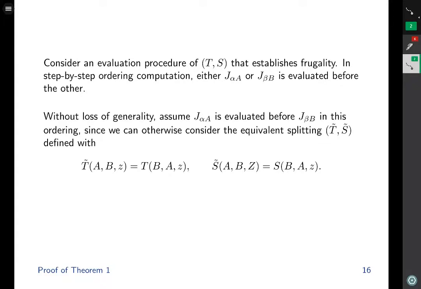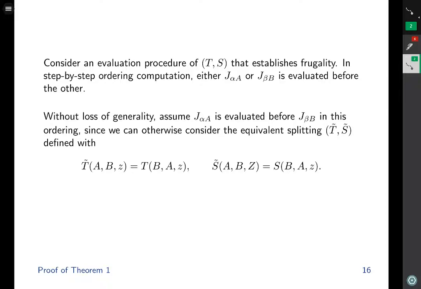Consider an evaluation procedure T comma S that establishes frugality. So again, the assumption is that there is an evaluation procedure, a serial step-by-step ordering to the computation. And in that ordering, either the resolvent with respect to A or the resolvent with respect to B is evaluated before the other. Without loss of generality, let's assume that the resolvent with respect to A is evaluated before the resolvent with respect to B,